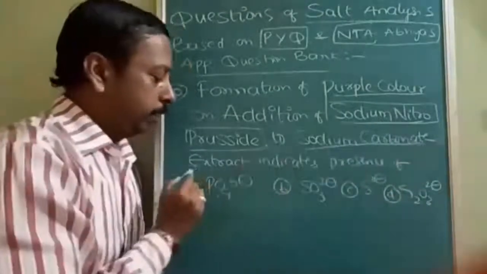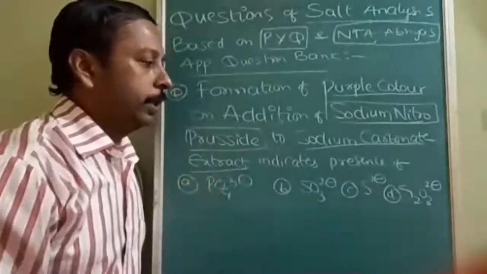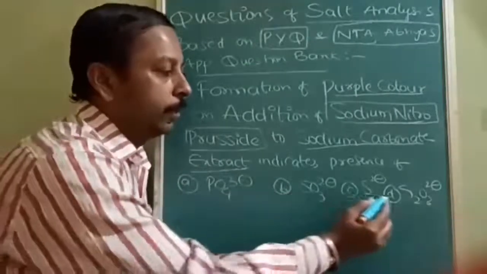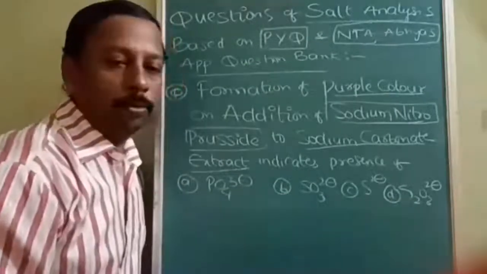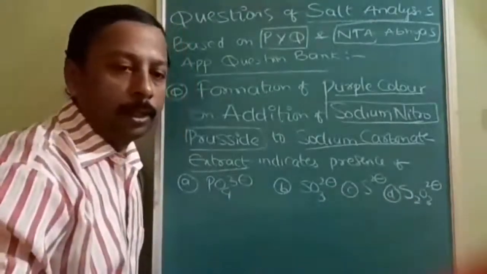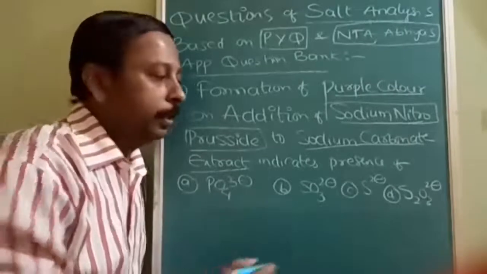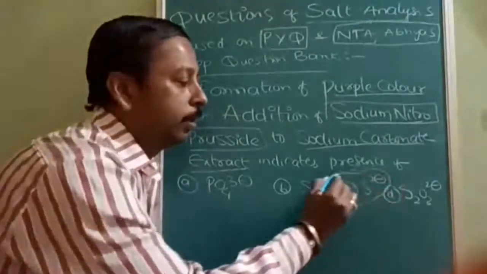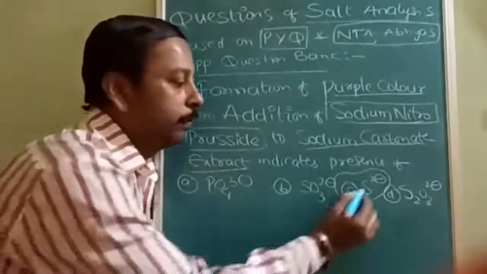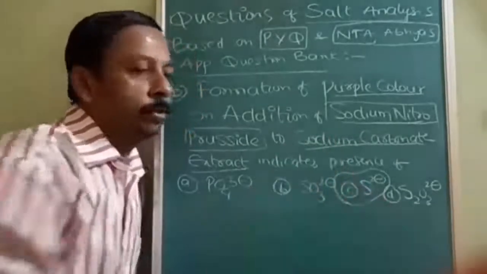Sodium carbonate extract indicates the presence of phosphate, sulfide and hypo or thiosulfate. So you can think and answer. Here the answer is S2 negative. The presence of S2 negative is detected by sodium nitroprusside.